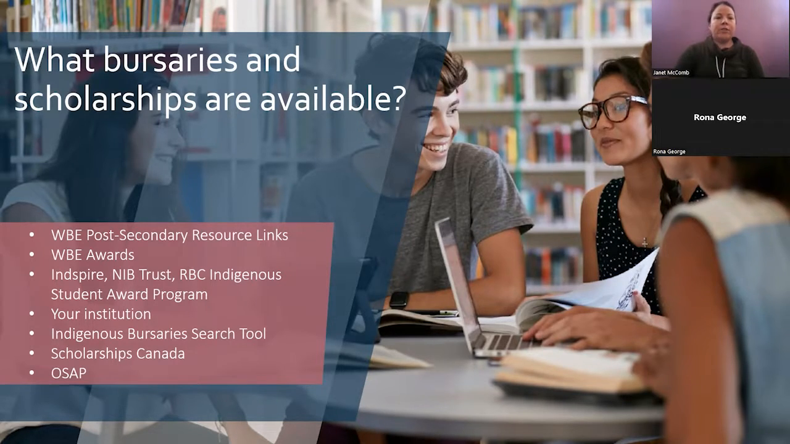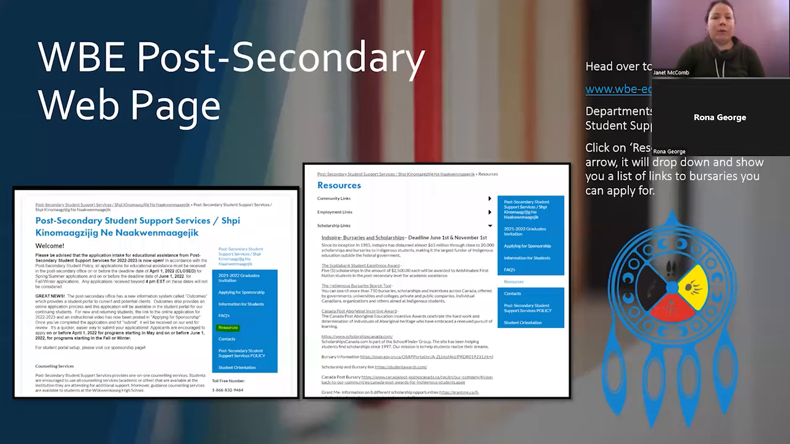First off, we're going to introduce you to the WBE post-secondary webpage. When you go into the WBE webpage, you're going to go to departments, and we are the first department in the drop-down menu. So you're going to click on the post-secondary student support services. Then when you get there, you're going to see the main page. On the main page, on your right, there should be resources in between FAQs and contacts. In this picture, I had highlighted it yellow.